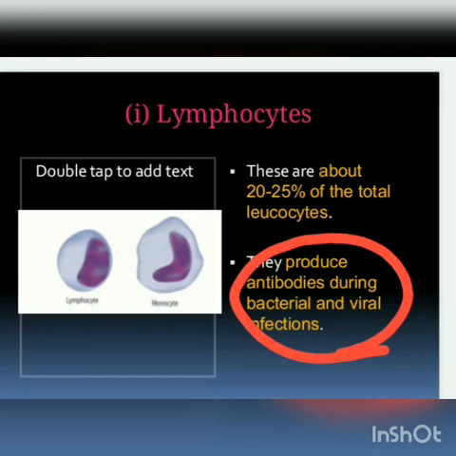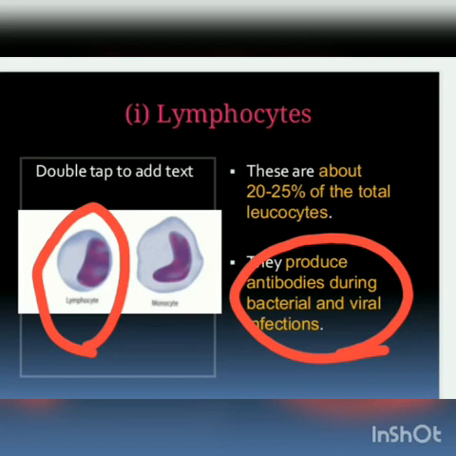Towards that problem, antibodies are produced by these lymphocytes. Antibodies will control the function of each and every bacterium or virus. So this is the lymphocyte structure. The nucleus is larger in size and is situated in one region of the cell.